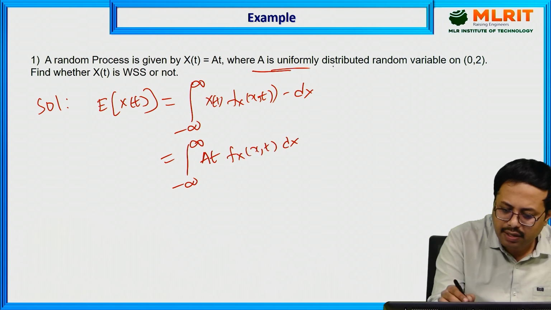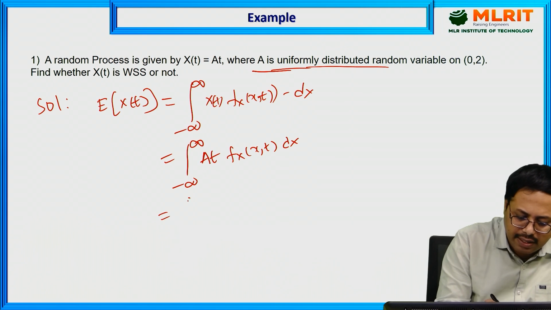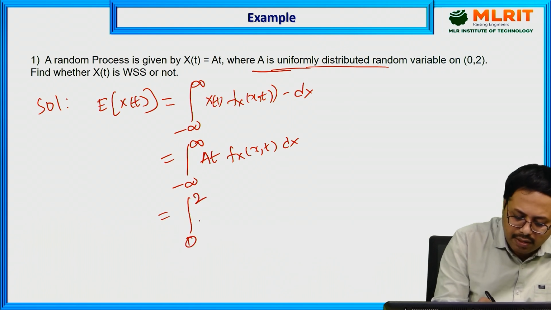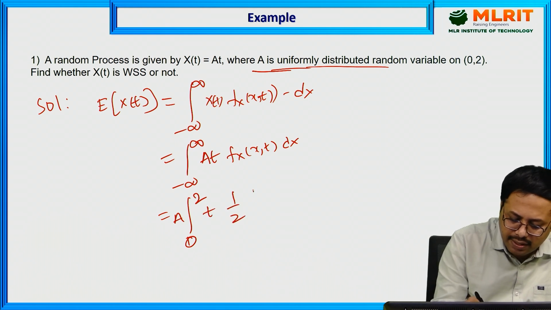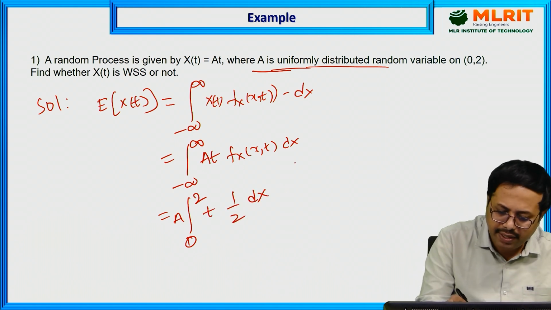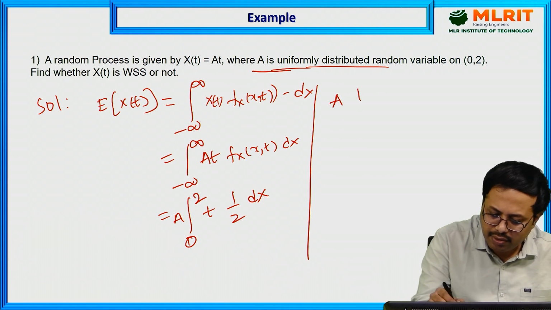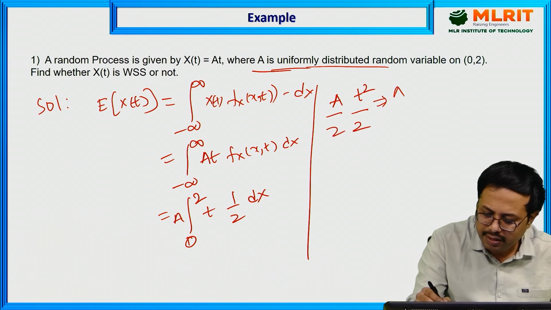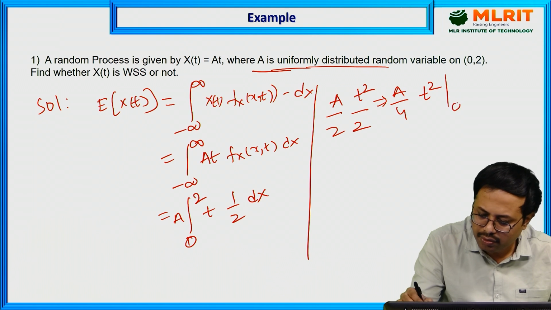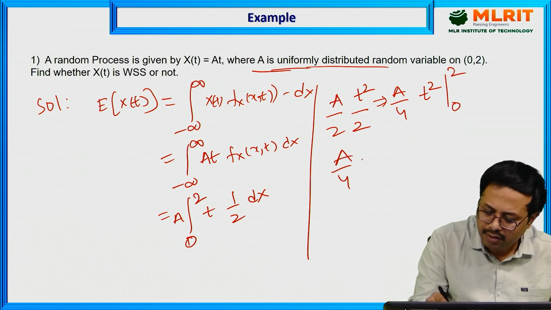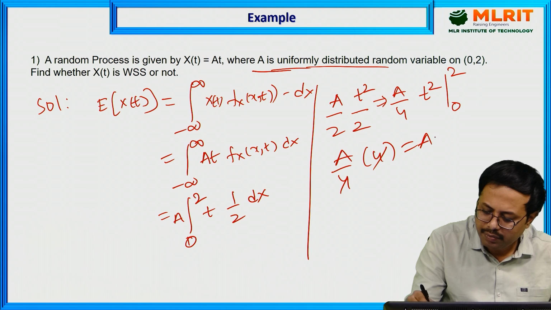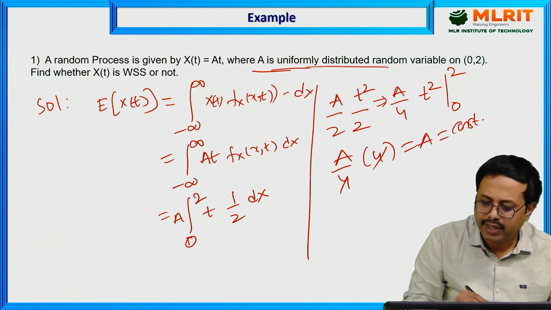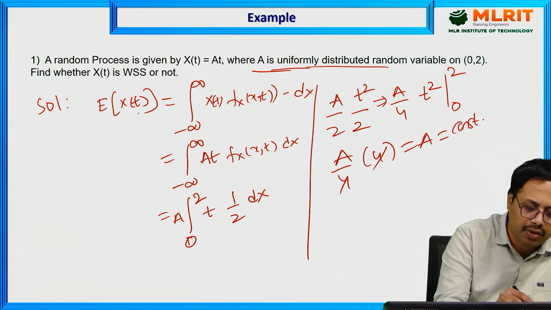Here X(t) is given as At, and it is defined for the uniformly distributed random variable over the interval 0 to 2. A you can take outside, t into 1 by 2 dx. Now simplify further: A into t square by 2, then A by 2, then A by 4 t square from 0 to 2. A is a constant, which means the expectation of the random process is constant.